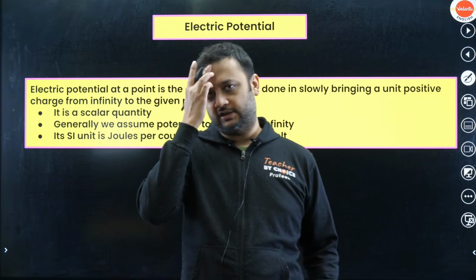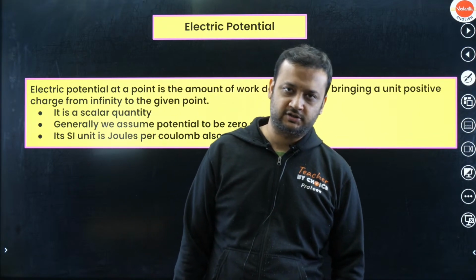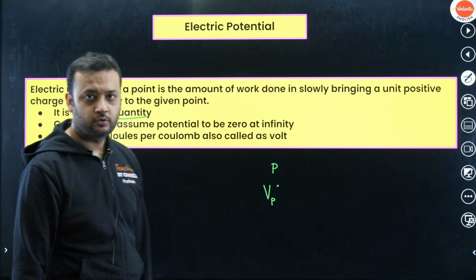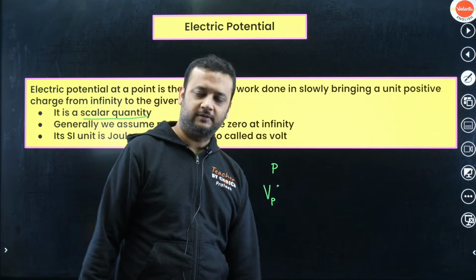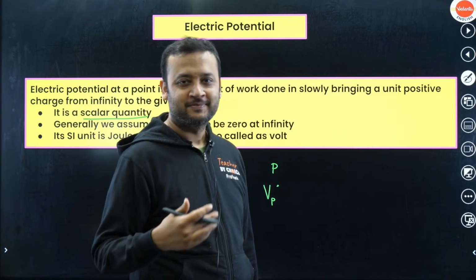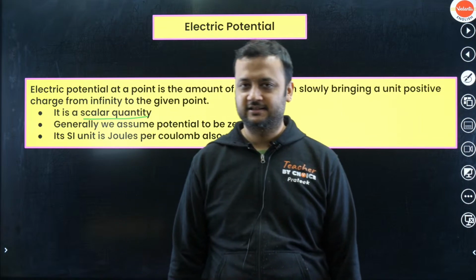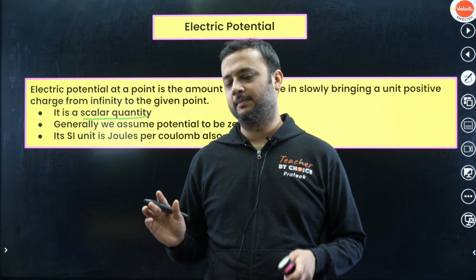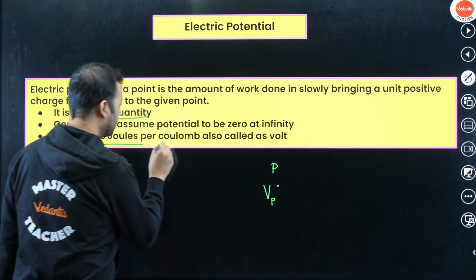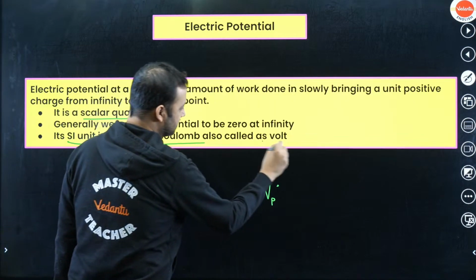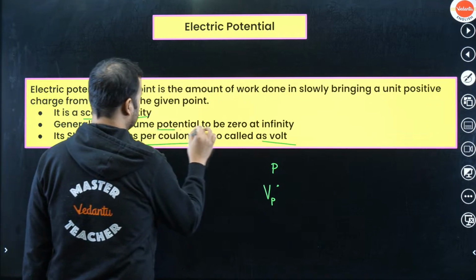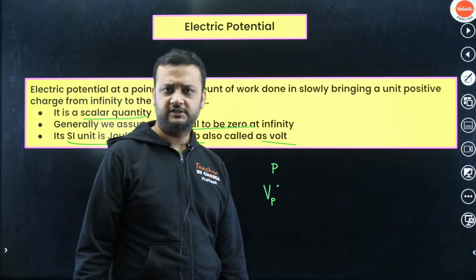So this is the basic idea of the potential, and generally you know that at infinity we assume potential to be 0. It's a scalar quantity, so the best part is that you don't have to face the headache of directions, so life will be chilled out. Many students I have seen face problems in directions, they're not able to visualize directions, but this is a scalar quantity, so life is chilled out. SI unit is joules per coulomb, which is also called volts. And we generally assume potential to be 0 at infinity.